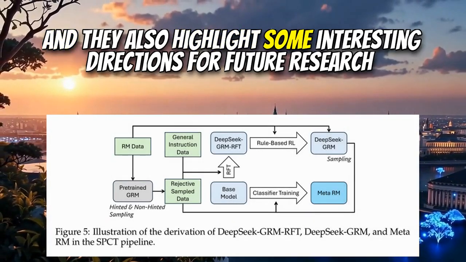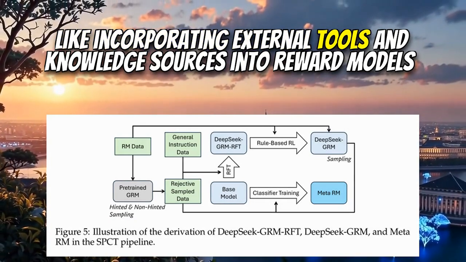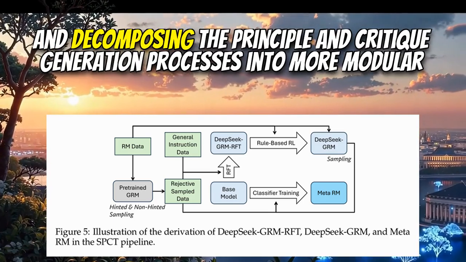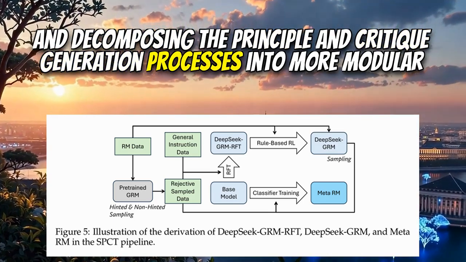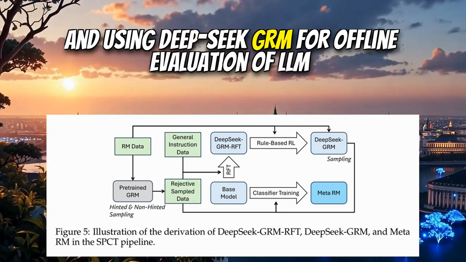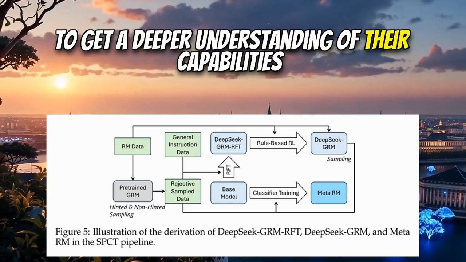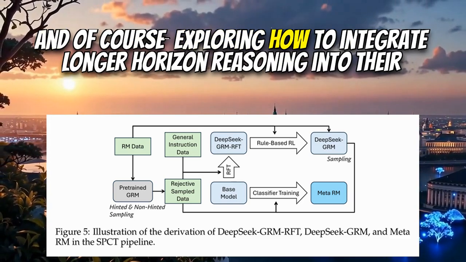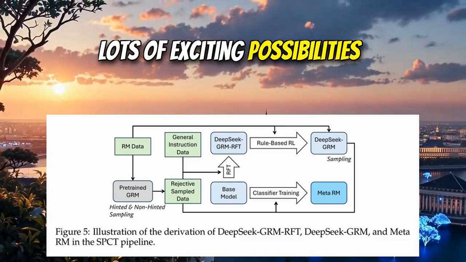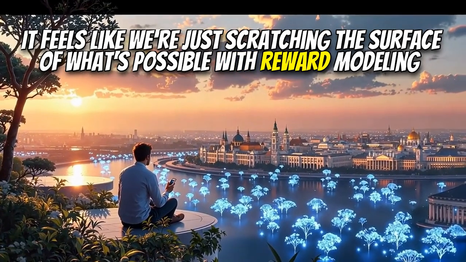Exactly. And they also highlight some interesting directions for future research. Like incorporating external tools and knowledge sources into reward models. Okay. And decomposing the principle and critique generation processes into more modular stages. Yes. Interesting. And using DeepSeek GRM for offline evaluation of LLMs, to get a deeper understanding of their capabilities. And, of course, exploring how to integrate longer horizon reasoning into their framework. Lots of exciting possibilities. Yeah, it feels like we're just scratching the surface of what's possible with reward modeling.